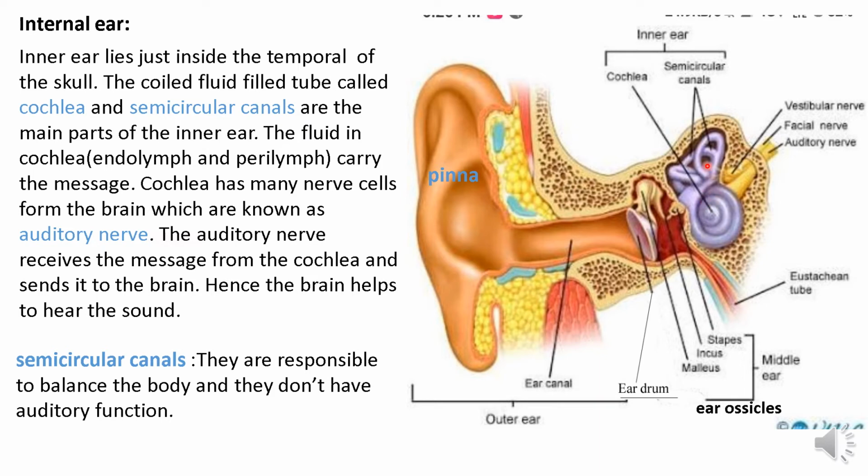It is because the fluid present inside the semicircular canals also rotates when we spin around, and it takes some time to balance our body and come back to the same position. That's why we feel dizzy and it seems that everything around us is rotating, because of the circulation of the fluid inside the semicircular canals.